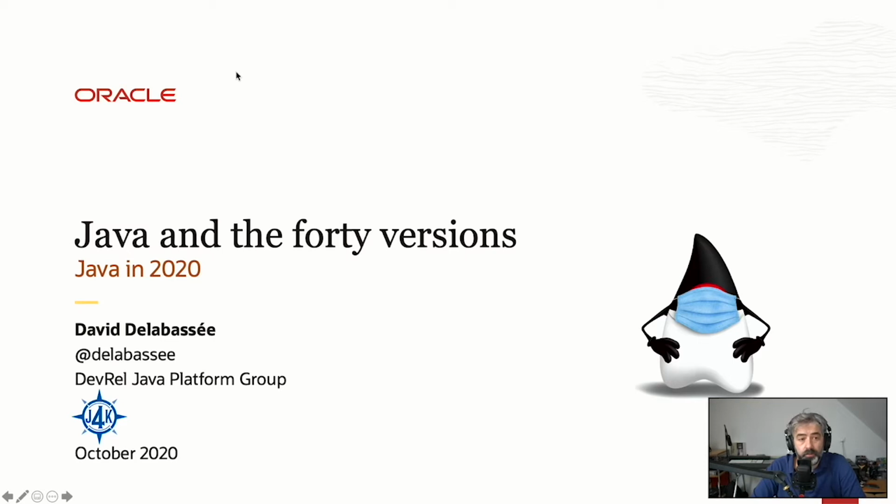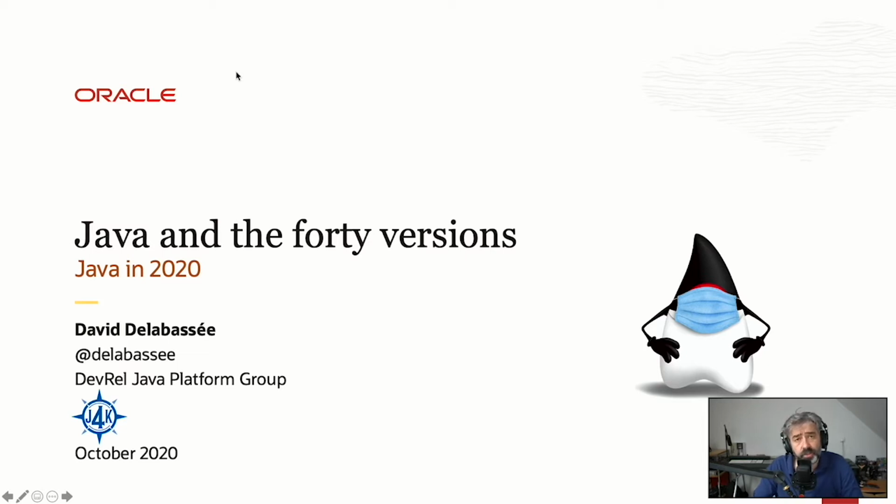So today the session is titled Java and the 4-0 version. Why this title? Well, if you're following what is happening within the Java space, but also OpenJDK, you might think that there are a lot of Java versions. In addition, if you put next to that OpenJDK projects such as Project Loom, Project Amber, Project Valhalla, it's a bit daunting to understand what is going on.